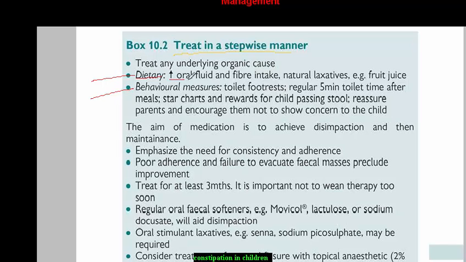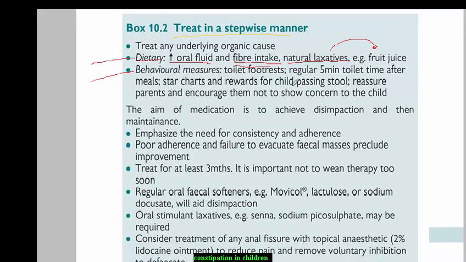You increase oral fluid intake, you increase fiber intake, and you increase natural laxatives, like fruit juice. Fiber intake, like salads or vegetables. Behavioral measures: you have to train the child to have a regular 5 minutes toilet sitting just after meals. There are also charts and schedules that may be helpful.